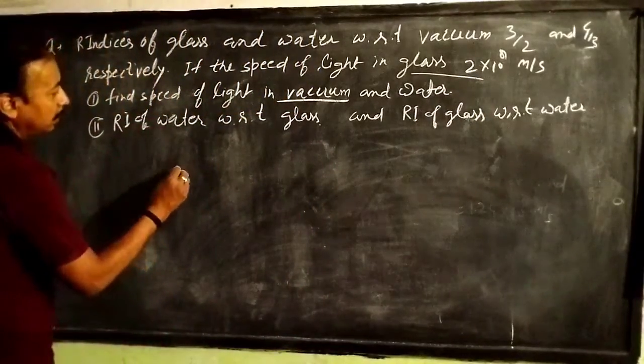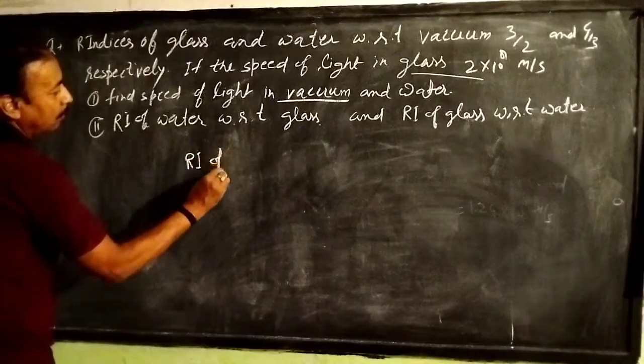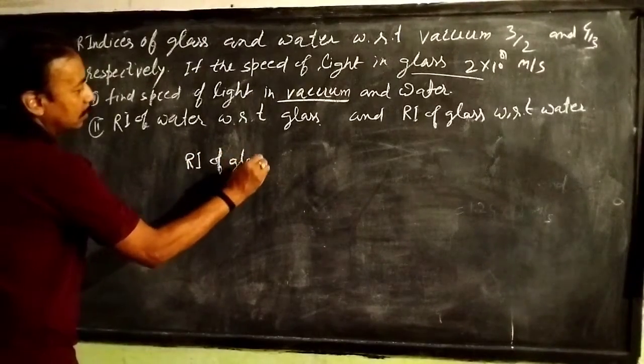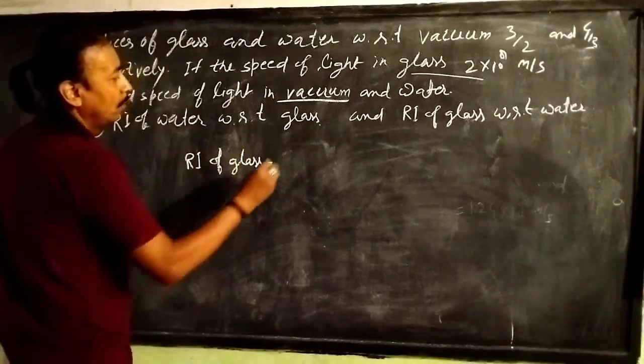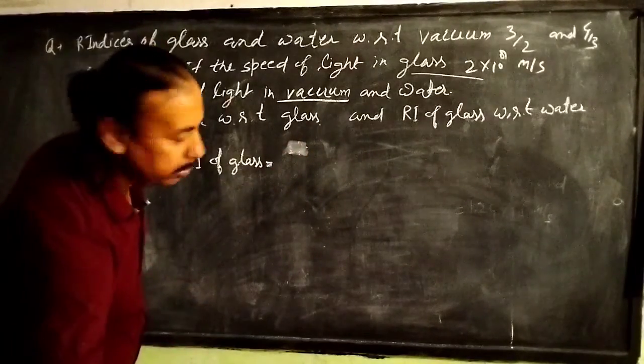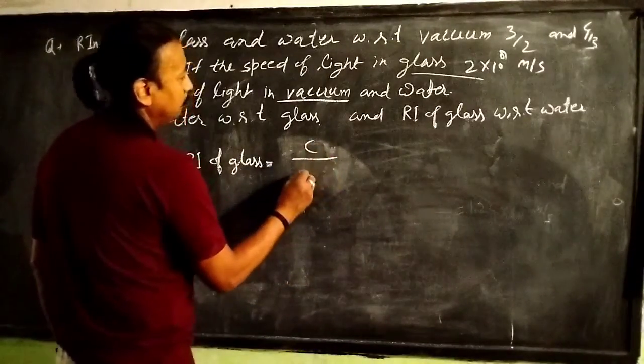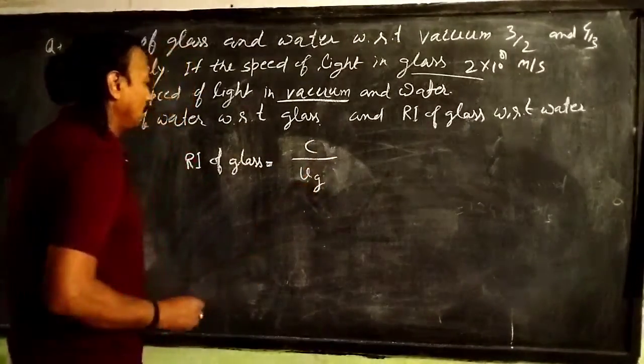We know that refractive index of glass equals speed of light in vacuum, that is C, by speed of light in glass.